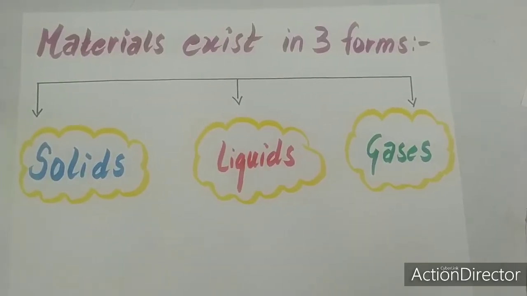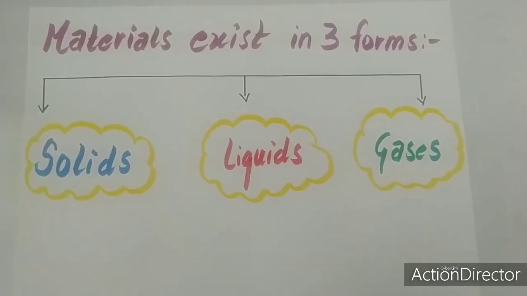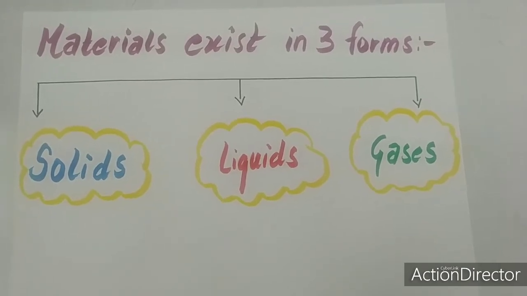Now let us discuss the third form of matter, that is gases. So gases, we cannot see them. Gases cannot be seen. Gases flow and fill up empty spaces. For example, here you can see I have taken a balloon.